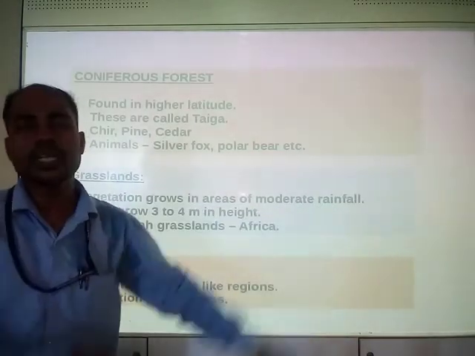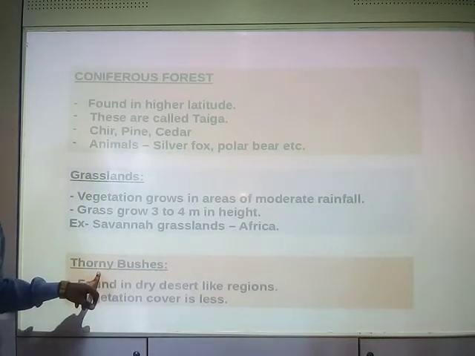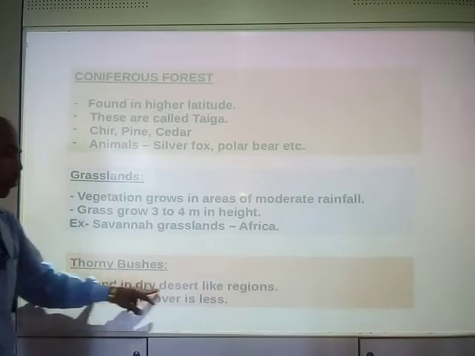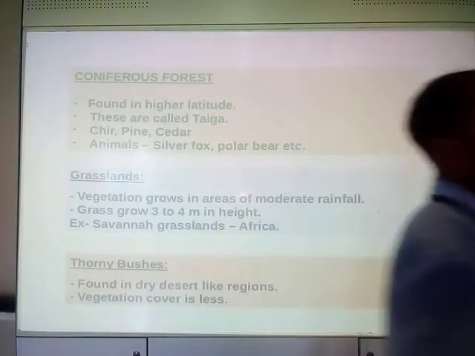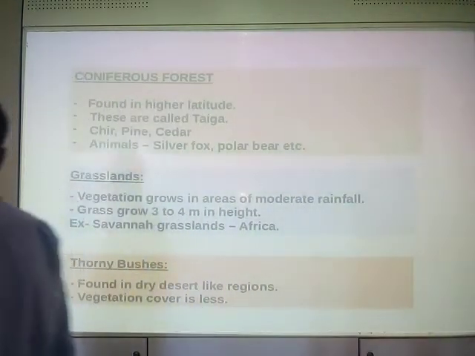They are at a big distance. If one thorny bush is over here, another thorny bush is at a distance of 2 meter, 3 meter or something. What are the characteristics of thorny bushes? Vegetation cover is less and they are found in dry desert like areas.